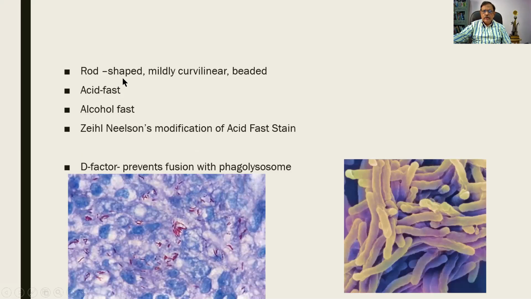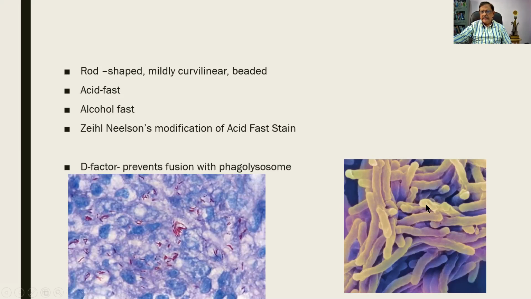It is a rod-shaped, mildly curvilinear organism which has got a beaded appearance. It is acid fast and alcohol fast, and a stain called the Ziehl-Neelsen stain, which is a modification of acid fast stain, will display the bacteria. We are finding the organisms over here, which are pink and thin. On the other side, I am having an electron microscopic picture, which is again showing rod-shaped organisms, which are not straight. You look at this. It is slightly curved.